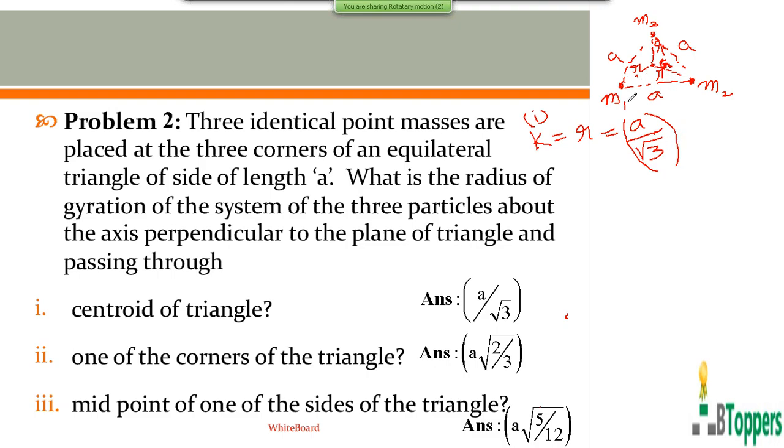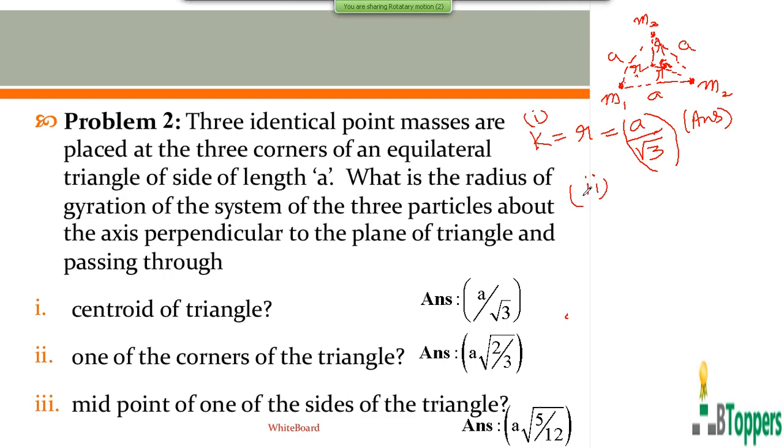So here the distance of each particle from the axis is the same, which is equal to a by root 3. Therefore, the radius of gyration of the system of three particles about the axis passing through the centroid of the triangle and perpendicular to the plane of the triangle will be equal to a by root 3. So that means I directly use the conclusion I discussed in one of the special cases in the previous class.